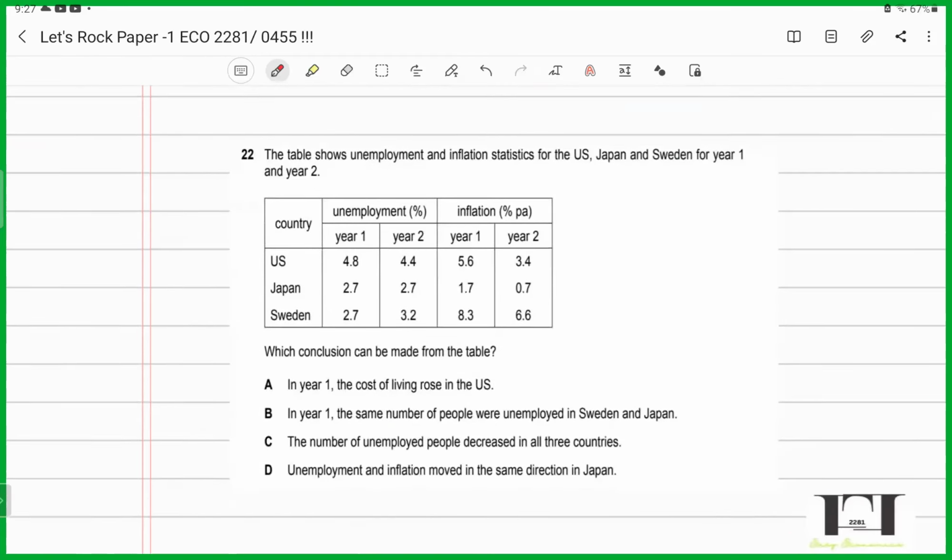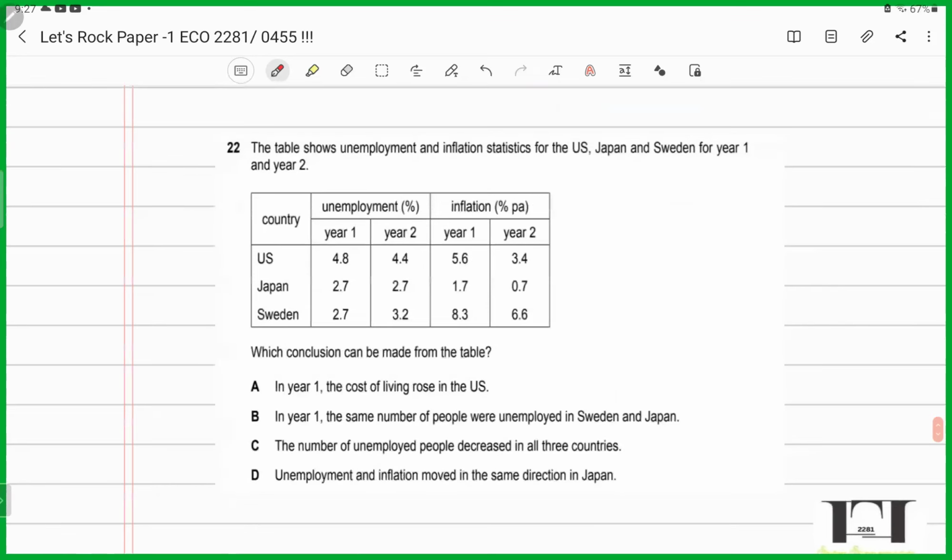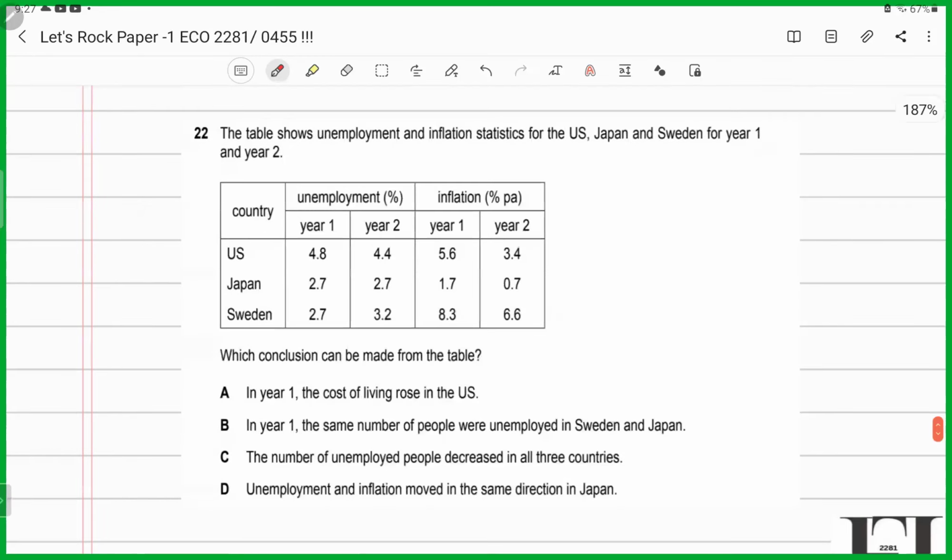They have given you statistics for US, Japan, and Sweden for year 1 and year 2. The first part of the table is displaying unemployment. The second part is displaying inflation. Now they're asking, what conclusion can you derive? The key to answer this question is to give a quick look at the table and read the options, and by way of looking at the options, answer the question.